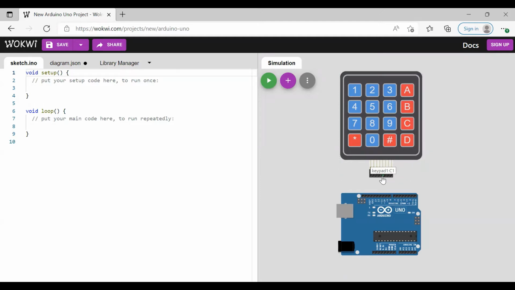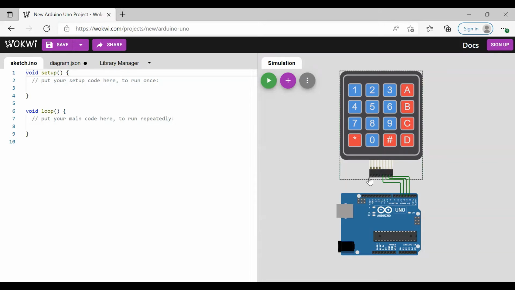To start with, C1 connects to 5, C2 to 4, C3 to 3, and C4 to 2. So the column pins are connected.